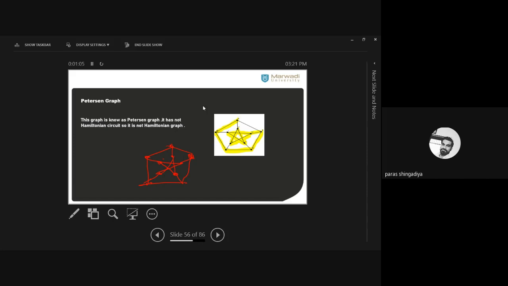So H to I to J, J to F, F to C, F to G, and from G again you will reach back to the H. Okay? And from H, this vertex is already used. Okay? This vertex we already used, we entered from here. So from H you cannot reach back to A again. If one edge were here, then you could reach back to A, but there is no such edge, so it is not possible. It is not possible to visit every vertex exactly one time in such a graph. So this graph is not Eulerian as well as not a Hamiltonian graph.